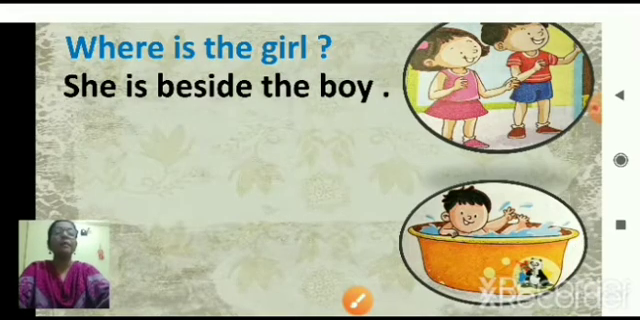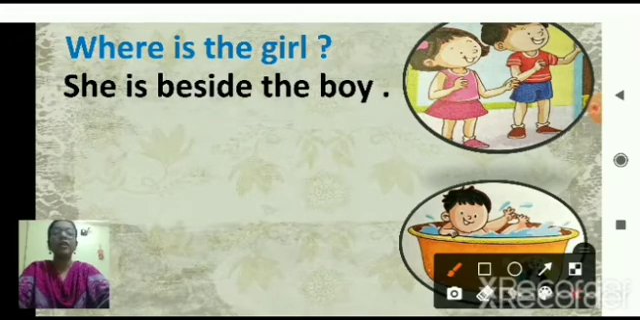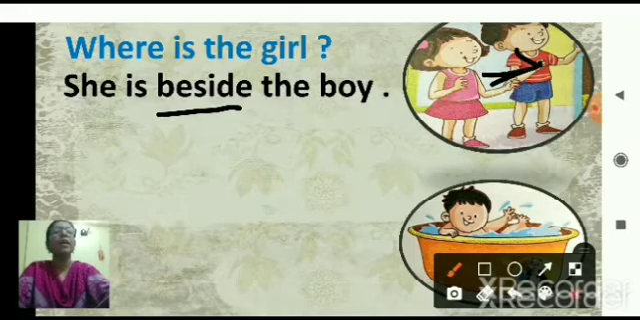Now tell me, which is the position word here? Yes, beside. Beside is the position word. So the girl is beside the boy. Okay? So beside is the position of the girl. So where is the girl? She is beside the boy.